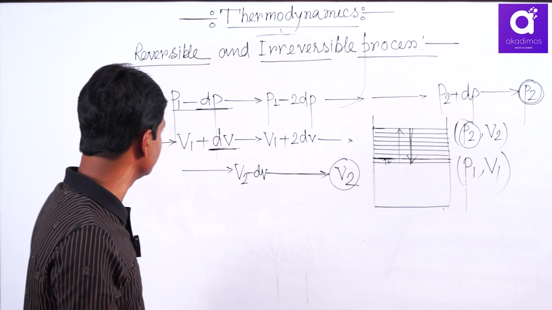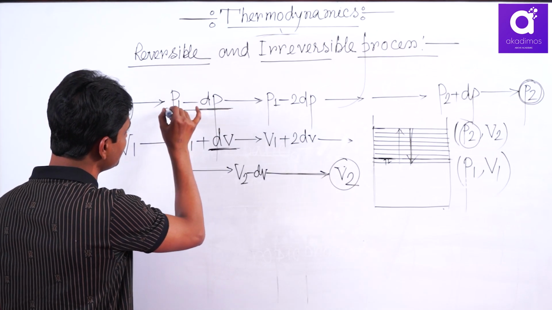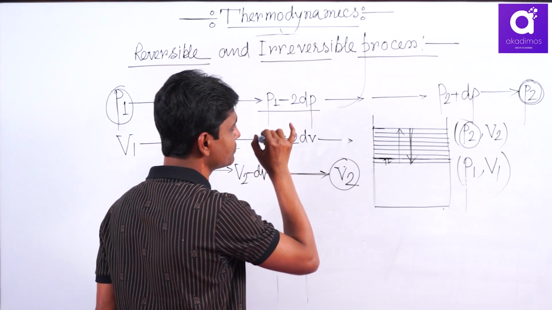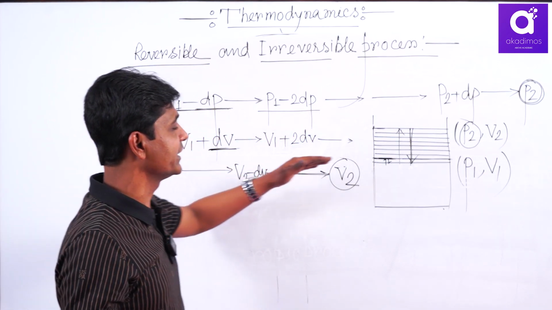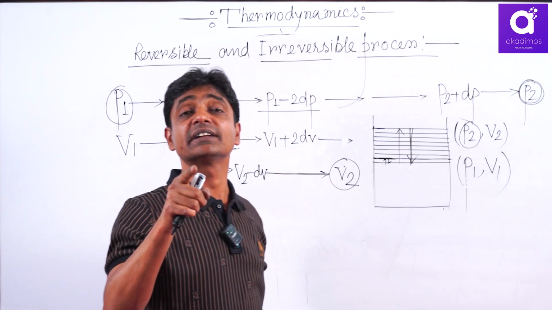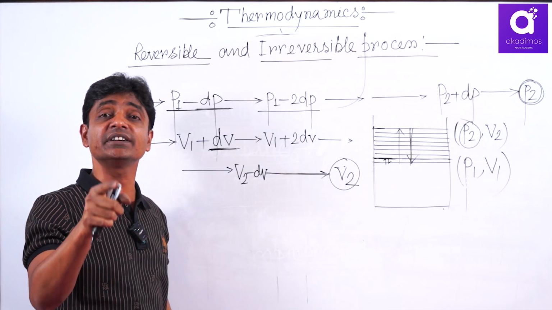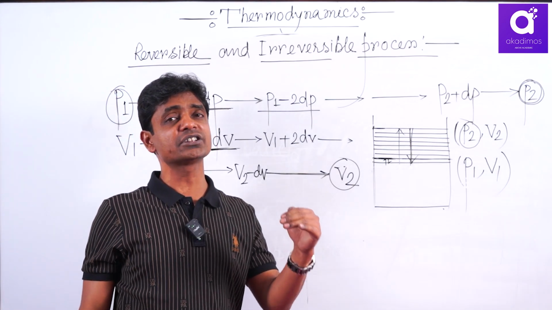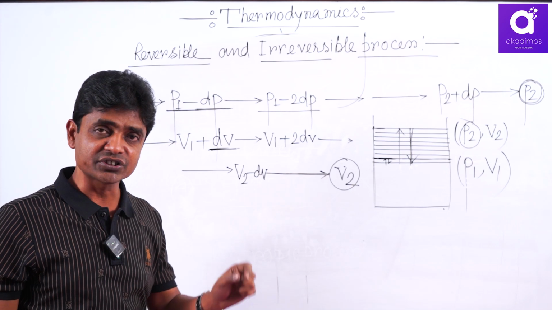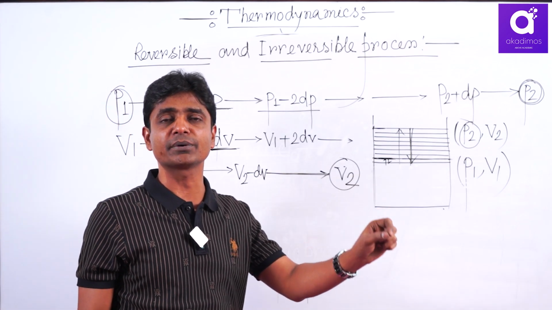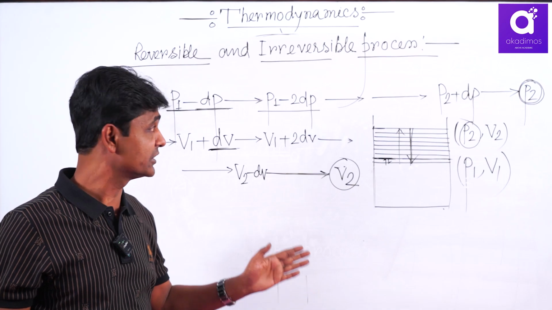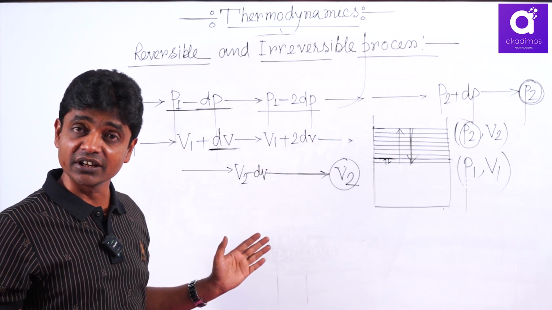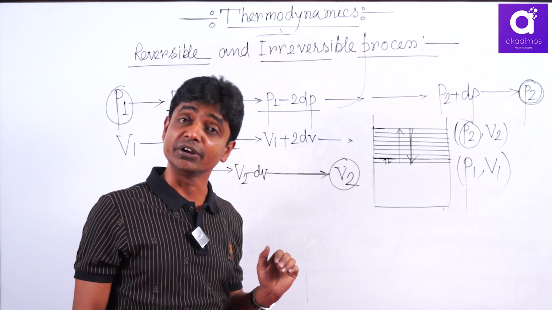But for reversible, the opposing pressure in the first step is P1 minus dP, second step P1 minus 2dP, and finally P2. That means the opposing pressure is variable. You can say if expansion or contraction occurs against variable external pressure, then it is reversible, and theoretically you consider it a continuous variable.